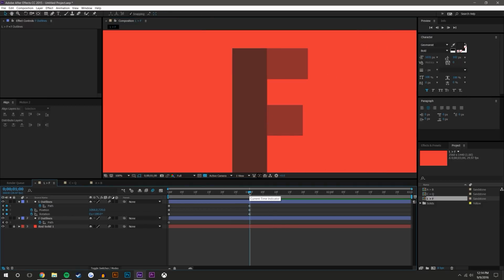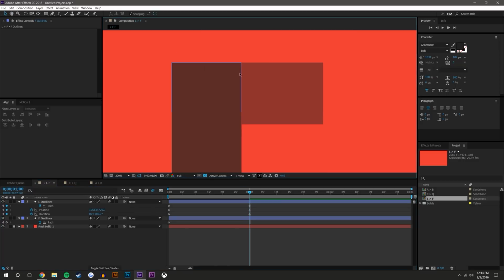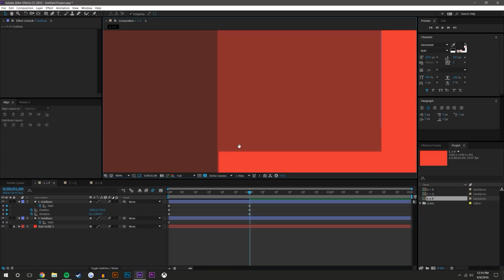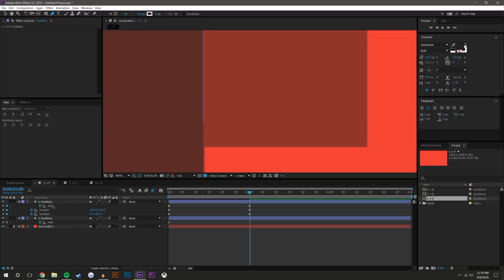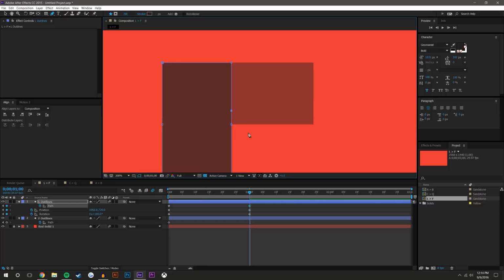Now I can add some path information here. So that's what I'm going to do now. Select the pen tool, make sure I have the path selected, and I'm going to have to add 2 points. So now I'm just going to drag this point over here.